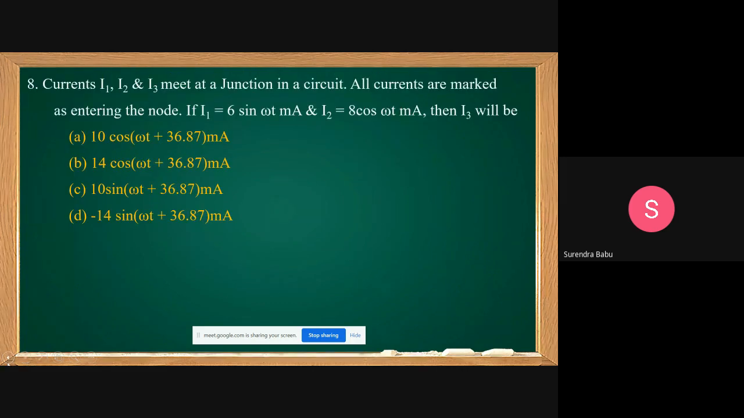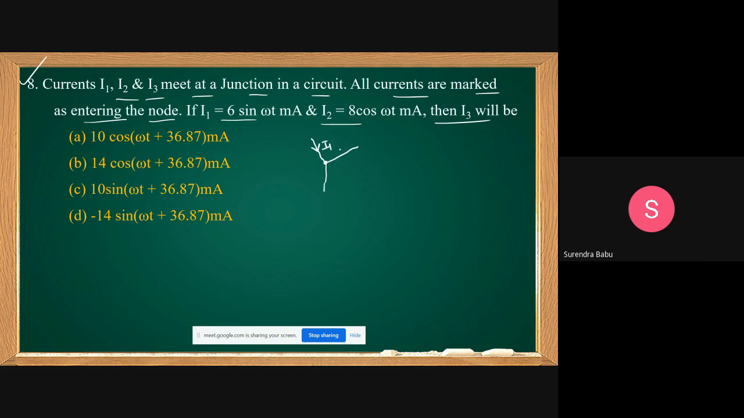Next, one more model. This model is important from a GATE point of view. Currents I1, I2 and I3 meet at a junction in a circuit. All currents are marked as entering the node. If I1 equals 6 sin omega t, I2 equal to 8 cos omega t milliampere, then I3 will be. You want to find the I3. All the currents are entering at the node.